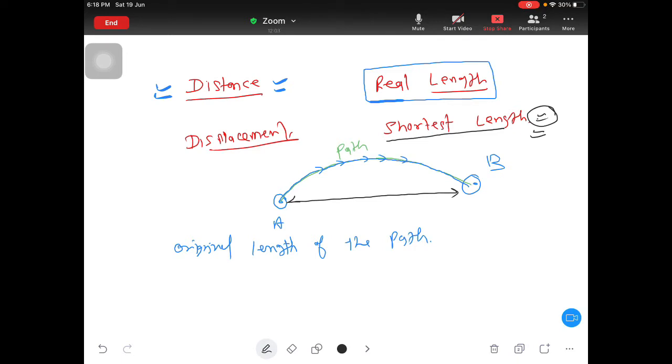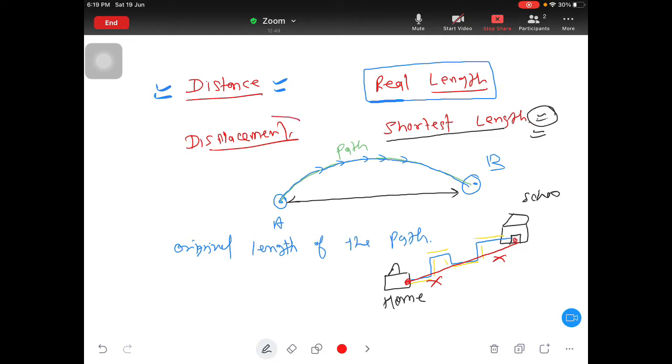For example, suppose this is your home and this is your school. Suppose in your city the government is telling you, this is your road, and like this you will reach. So distance is going to be this part, then this part, then this part, I mean the total you have to add. But displacement will be from here to here, the shortest distance. Whether it is possible or not does not matter.